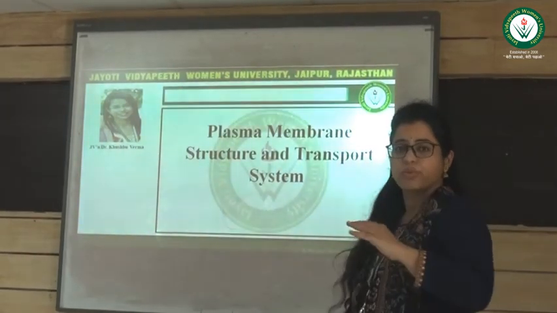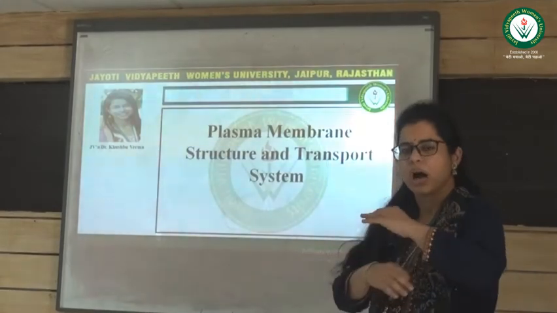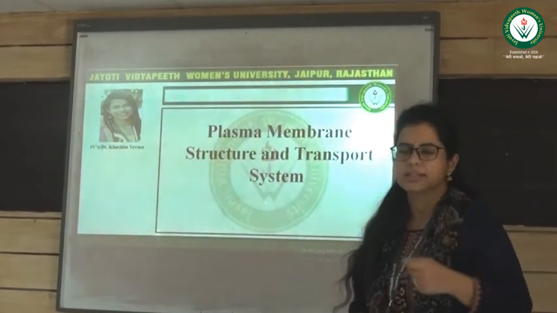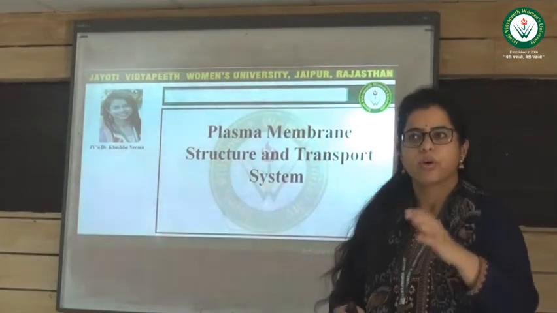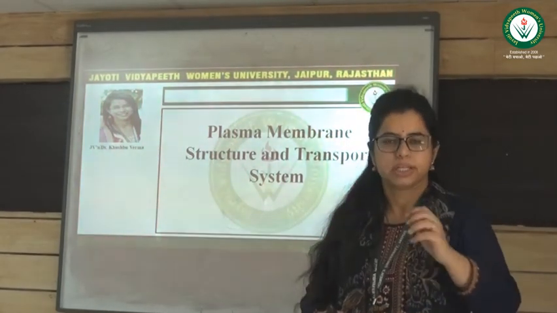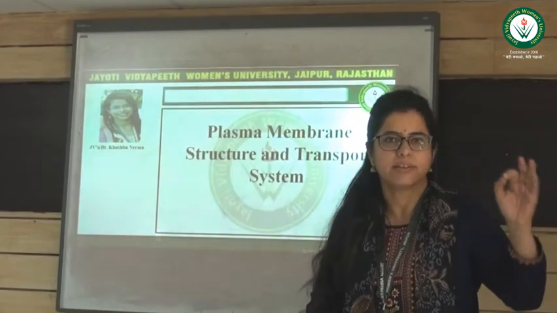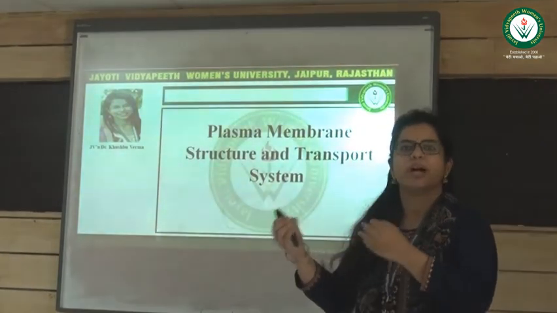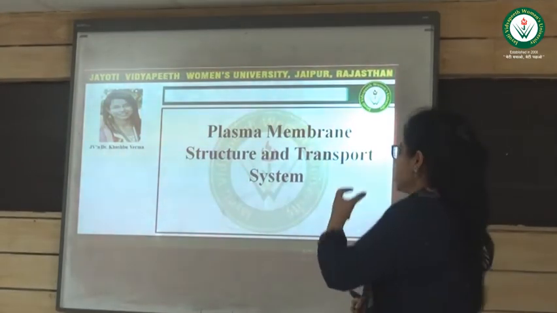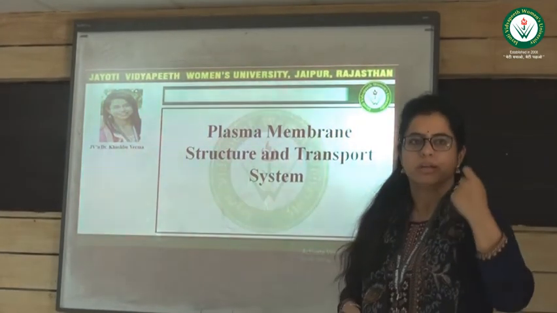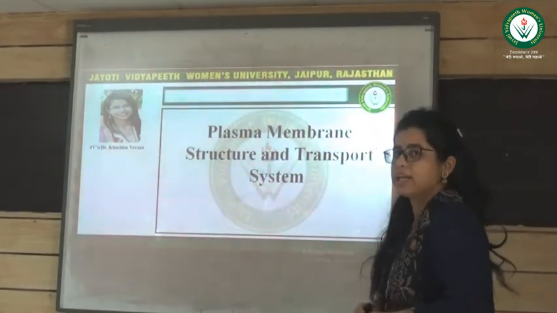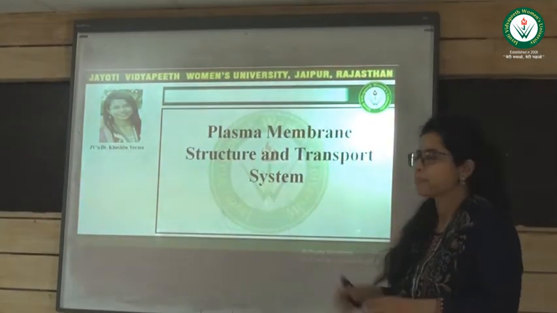So today, first of all, we are going to study about the outermost covering of any cell. What is a cell? A cell is a living unit of any living organism. It is a basic unit. It is a basic living and functional unit of any living organism or any biotic organism. So, the cell is a very important part of our life, and the plasma membrane is the outermost covering of any